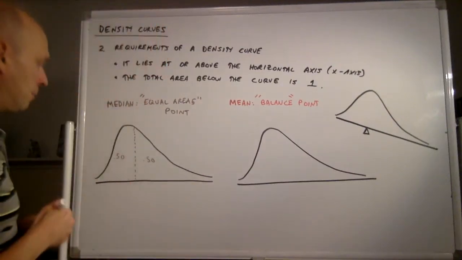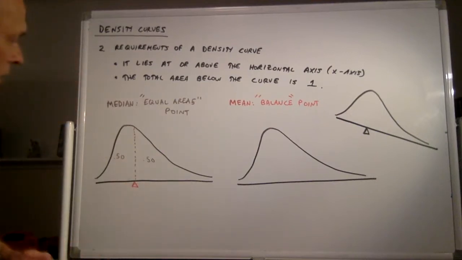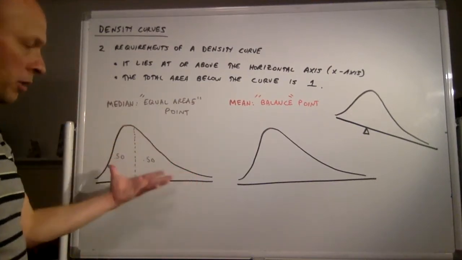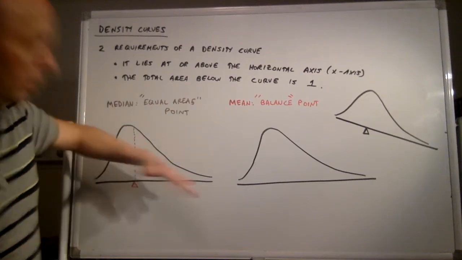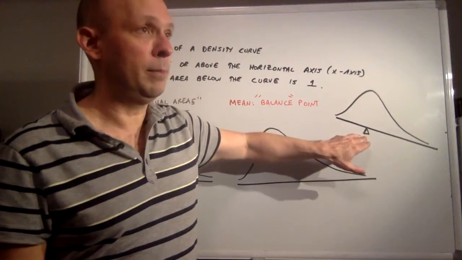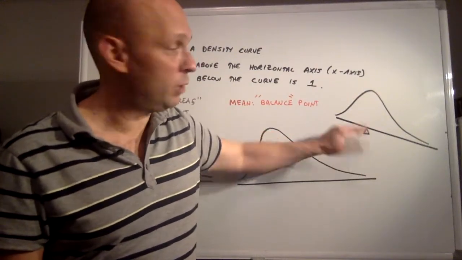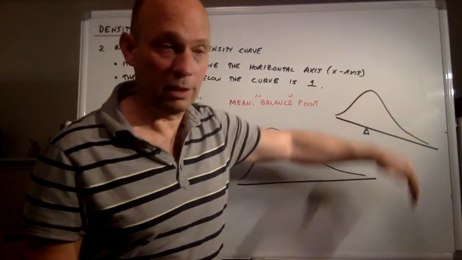Now, if I put that balancing point here, what would happen to this, because of its shape like this? Again, picture this as being three-dimensional, it would probably tip over like this. And that's what this picture is supposed to indicate, right? So if I put the balance point where the median is for a right-skewed distribution like this, it's going to tip over to the right.